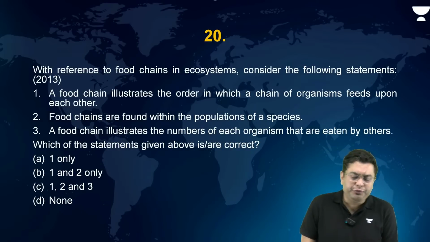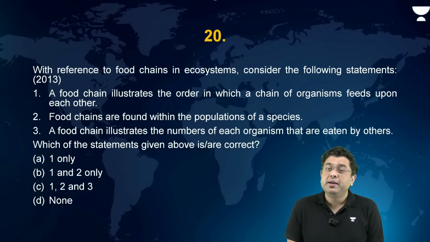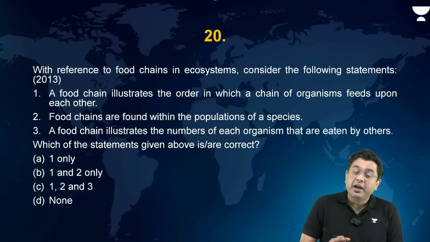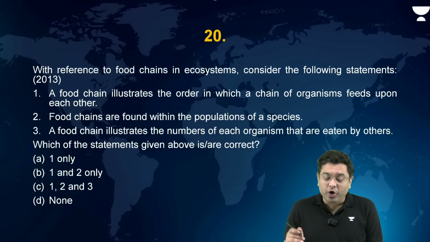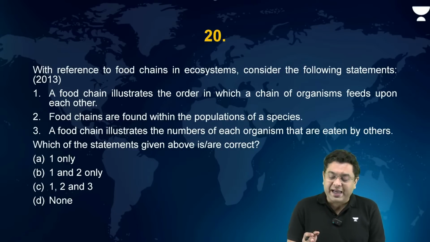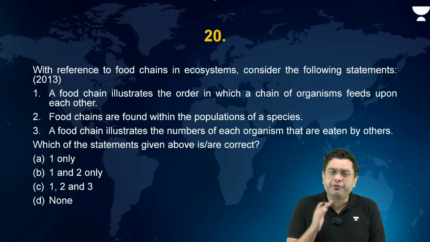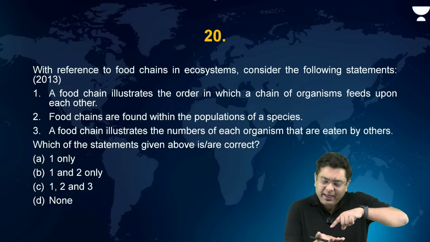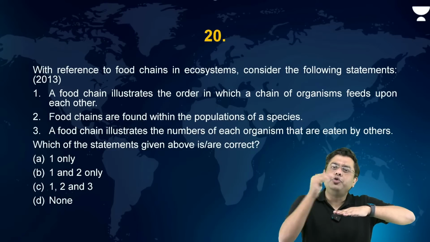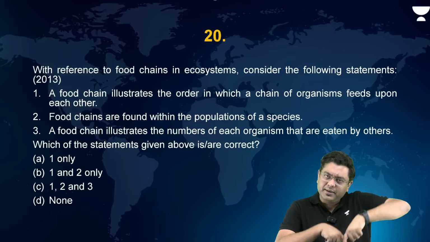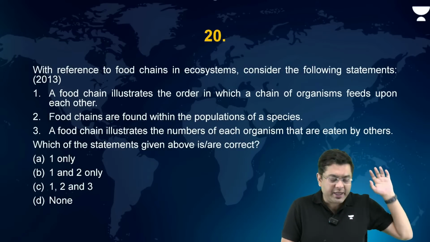With reference to food chains in ecosystem, consider the following statements. A food chain illustrates the order in which a chain of organisms feed upon each other. This appears to be a straightforward, simple statement which is correct. What is a food chain? Food chain is basically one species being consumed by the other, being consumed by the other. So that linkage is a food chain.